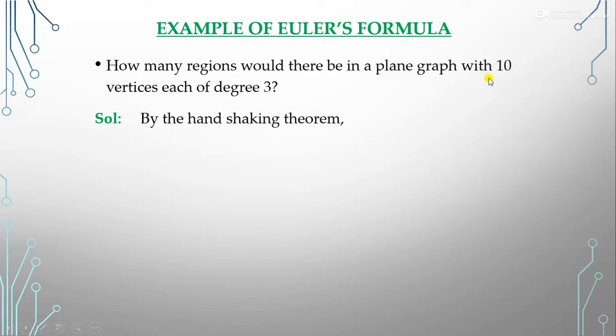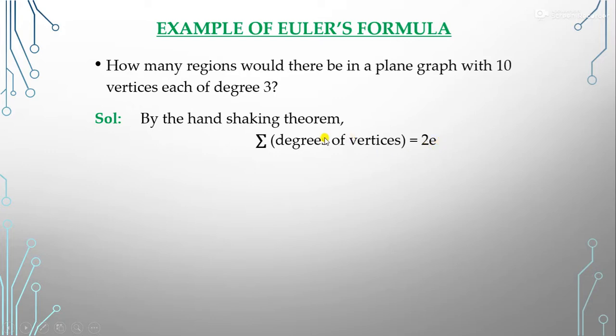So first we need to calculate the edges, then we apply Euler's formula and calculate the regions. To calculate the edges, we use the handshaking theorem. Do you remember what the handshaking theorem is? The handshaking theorem says that the summation of degrees of vertices is equal to 2E, where E is the number of edges.